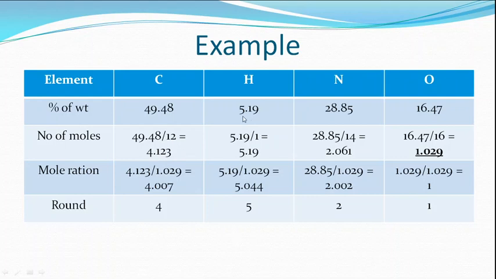Similarly, for hydrogen, the percentage weight of hydrogen is 5.19 and the atomic weight of hydrogen is 1, and therefore we divide 5.19 by 1, and the result is 5.19. Similarly, for nitrogen, the percentage composition is 28.85. We divide that by the atomic weight of nitrogen, that is 14. The result is 2.061. So, in order to get the number of moles, the element's percentage composition has to be divided by its own atomic weight.